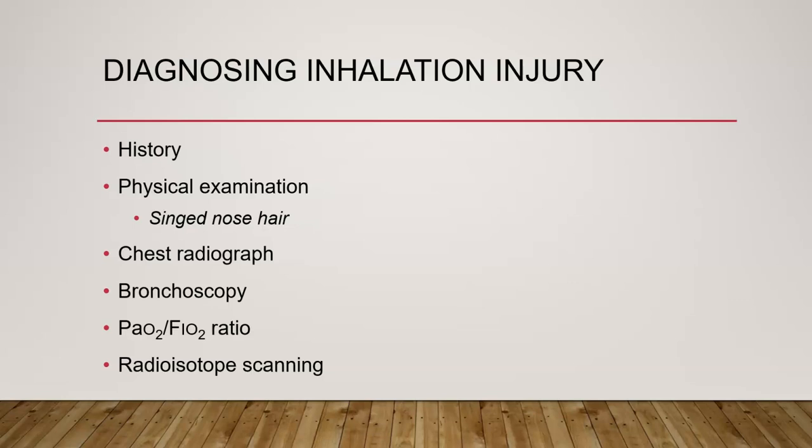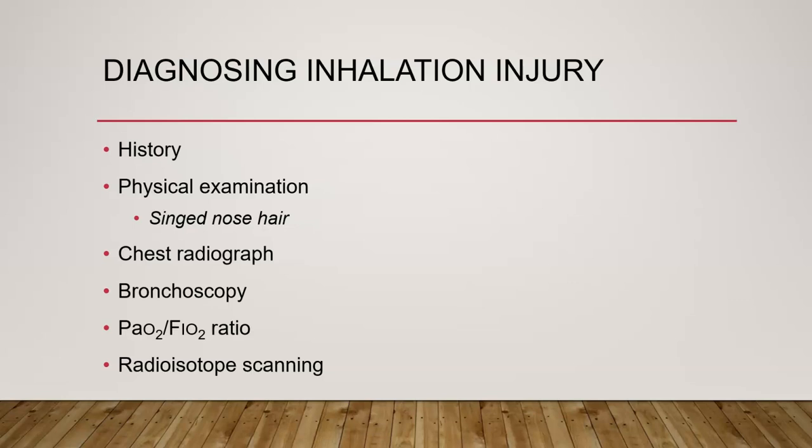We may need to, once the patient is stable, do a bronchoscopy. So we go down into the airway and we are physically examining the airway to see what it looks like, how far down we see this kind of damage. We also do PF ratio.